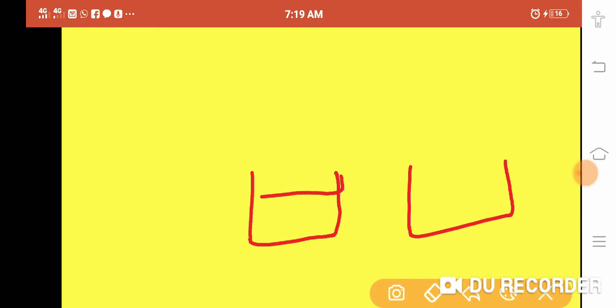Suppose this is a container in which a movable piston is present. This piston can move up and down.